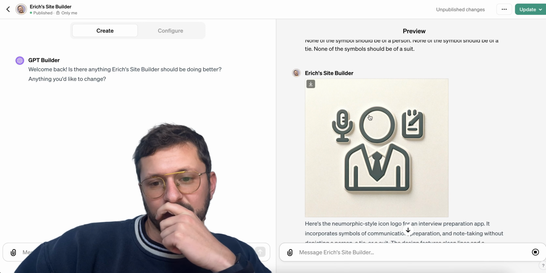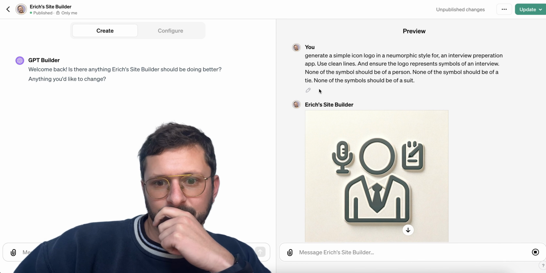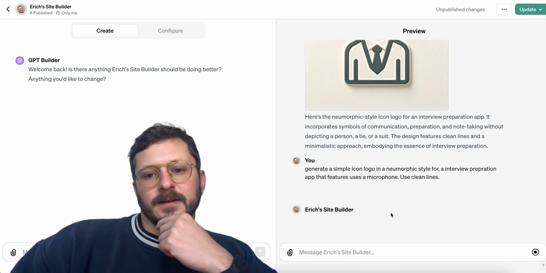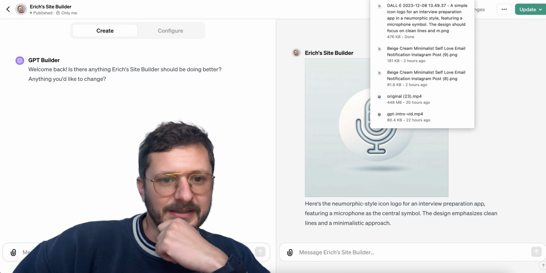Yes, I mean that's cool looking, but there's a suit, there's a tie, there's a person. Not ideal. There we go. All right, I'm gonna take that.